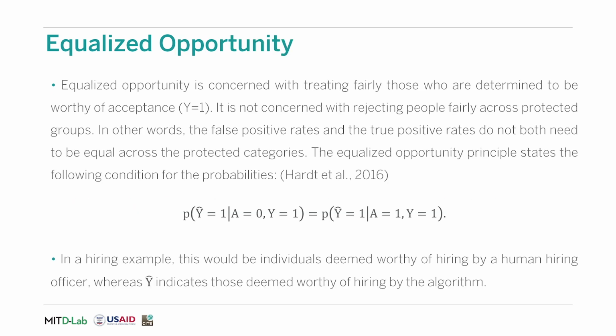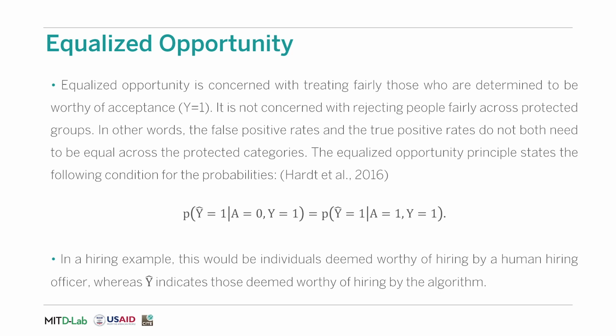A milder version of equalized odds is equalized opportunity, where we're only concerned with treating fairly those who are determined to be worthy of acceptance, i.e. the dependent variable is equal to 1, or they are worthy of being hired, worthy of being admitted, and so on. Equalized opportunity is not concerned with rejecting people fairly across protected groups. So to speak, the false positive rates and the true positive rates do not both need to be equal across the protected categories.